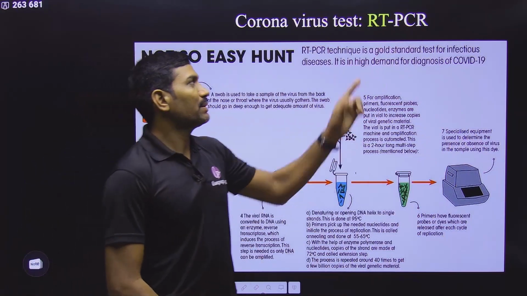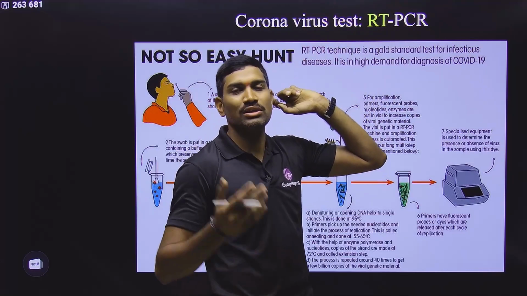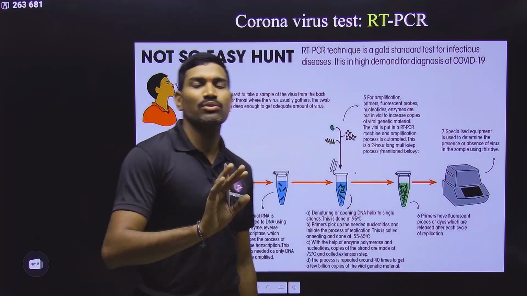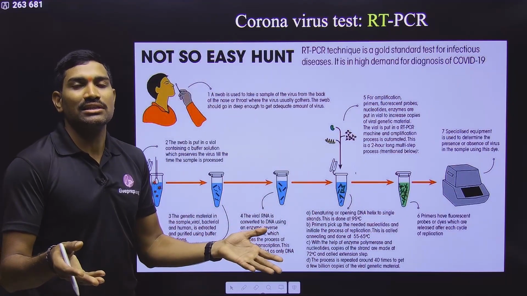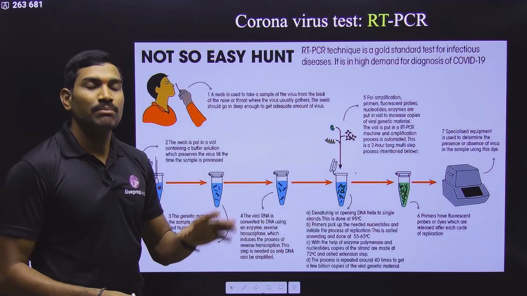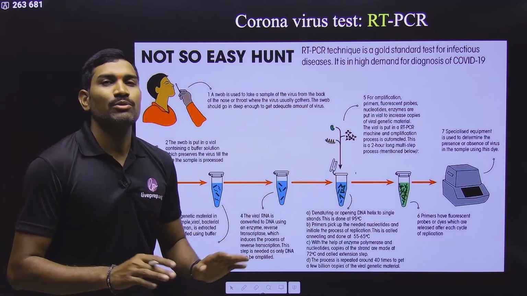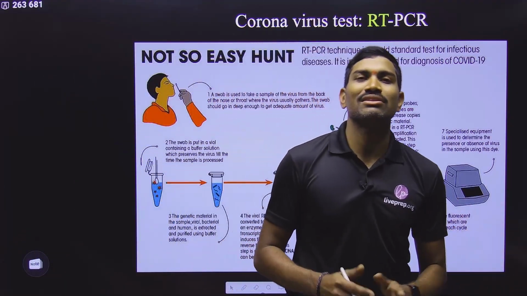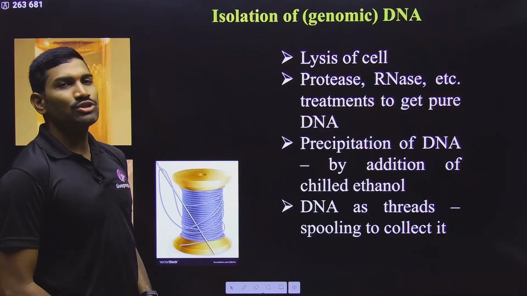In this way we are preparing this. That's why we use RT-PCR. First you do reverse transcription so that RNA is converted into DNA, then you do the regular PCR. This is the process. If you observe amplification, that means the patient has that particular viral infection. Suppose you did not get amplification, that means the patient does not have the infection. In this way we can give the confirmation for COVID-19.